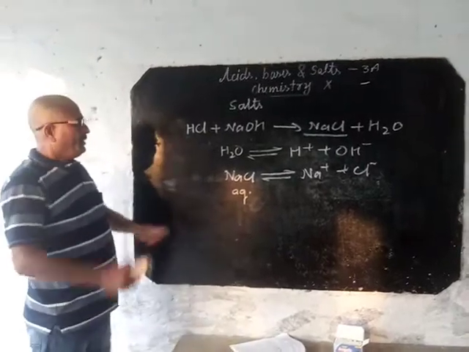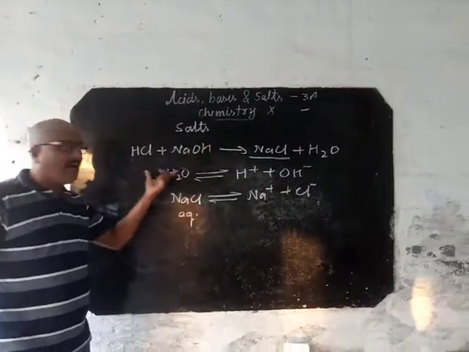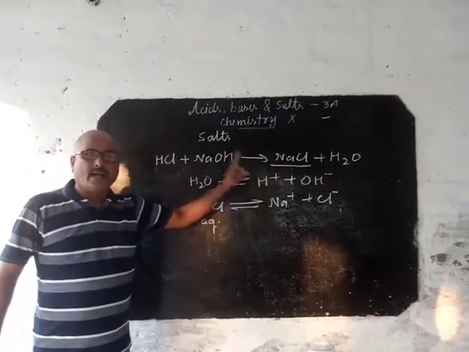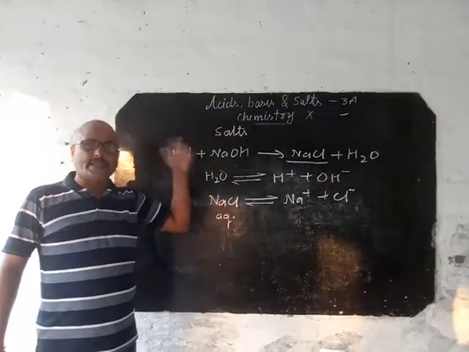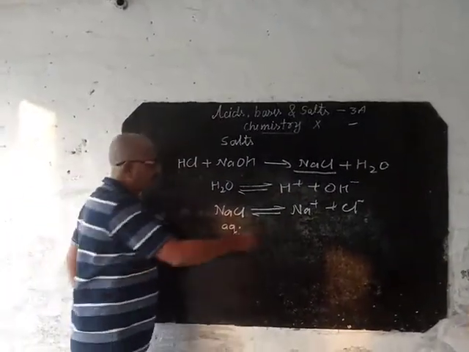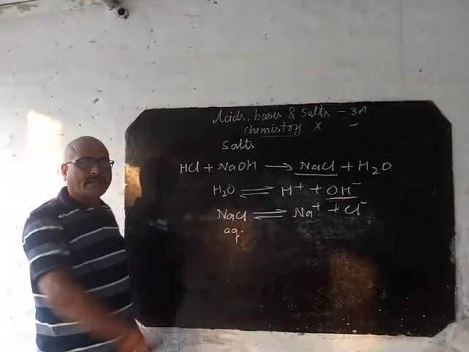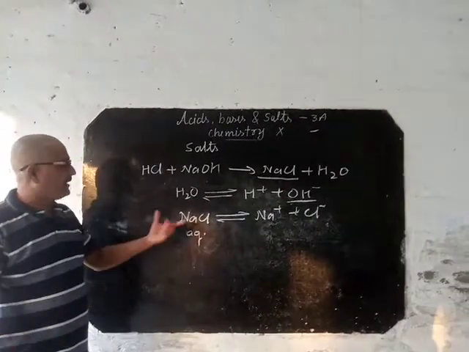Any compound which after ionization gives positive ions like hydrogen ion is called an acid. Any compound which after ionization gives OH ion as the only negative ion is called an alkali or base. Now what is the salt?